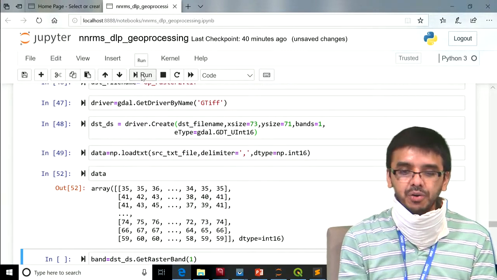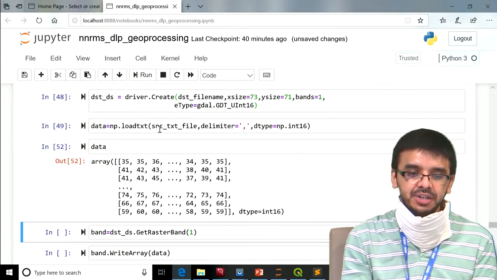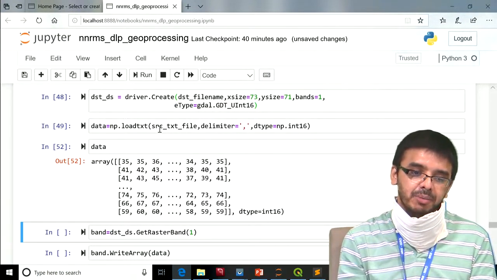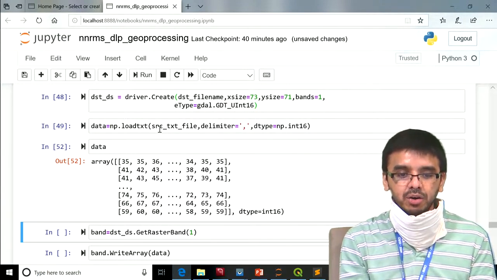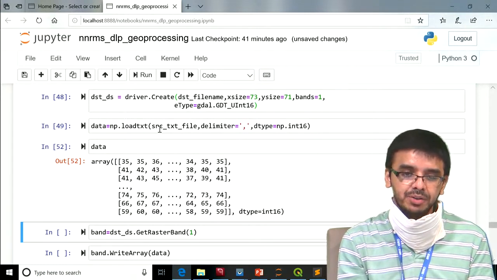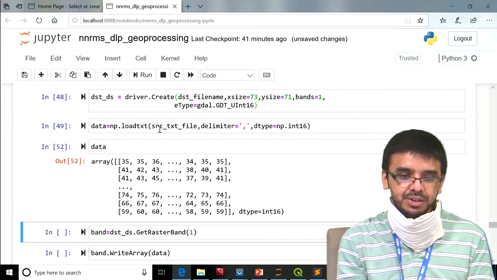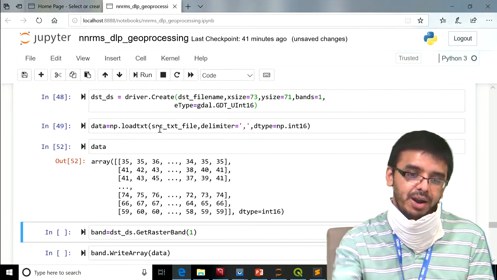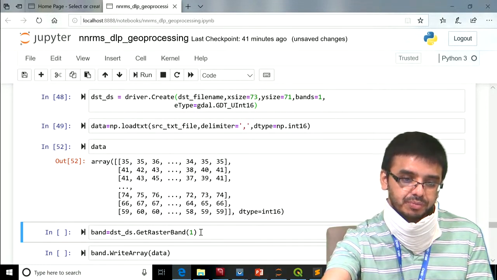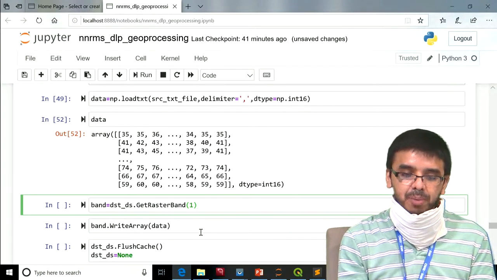Now this data we want to write into a GeoTIFF image. Anyway, we have created a destination data set. This is a single band image. Like while reading, we were calling destination data set dot GetRasterBand function, here also we will call the same thing. So band is equal to destination data set dot GetRasterBand, and as this is a single band image, we pass it an argument 1. This creates band 1.